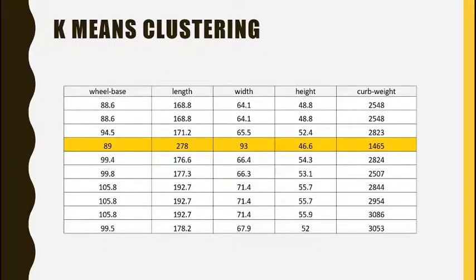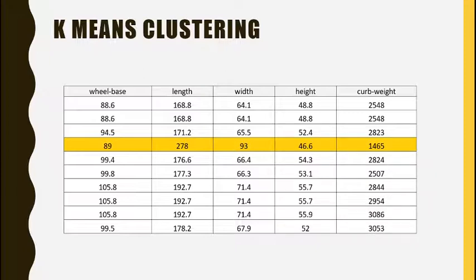Let's see some data here. This is data of an automobile. This is the wheelbase, this is the length, the width, height, and curb weight. Using k-means clustering, we have to split this data into various clusters where each cluster has similar type of data, meaning automobiles with similar specifications clubbed together.